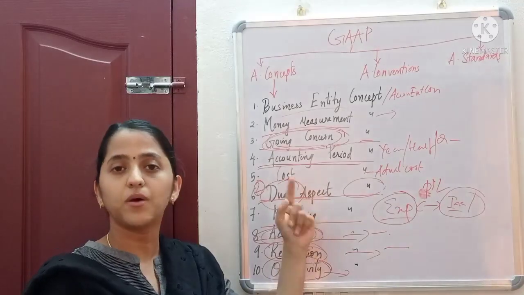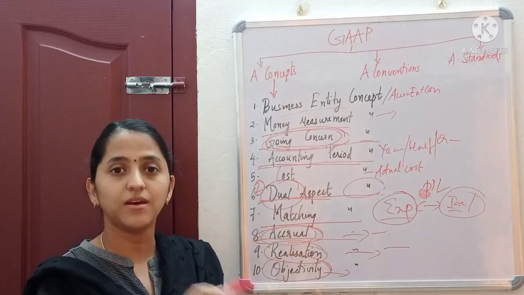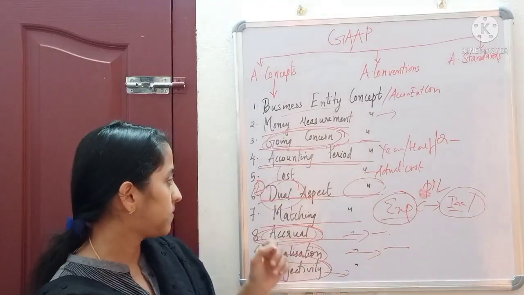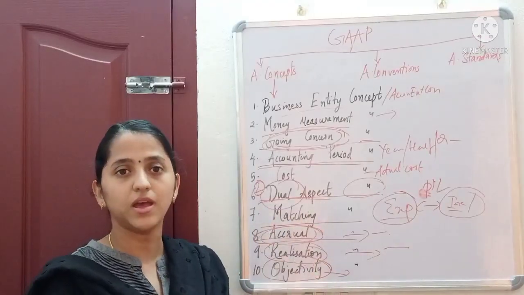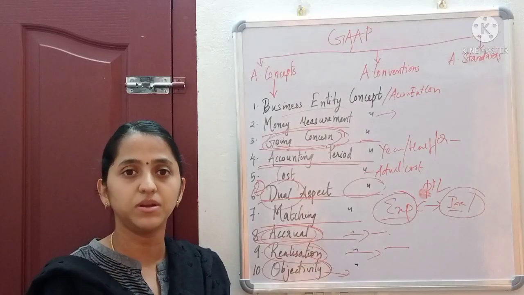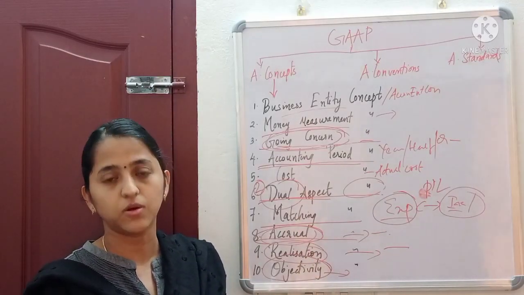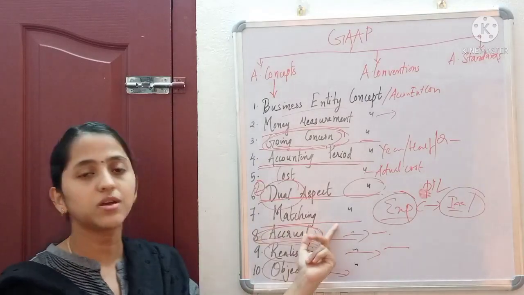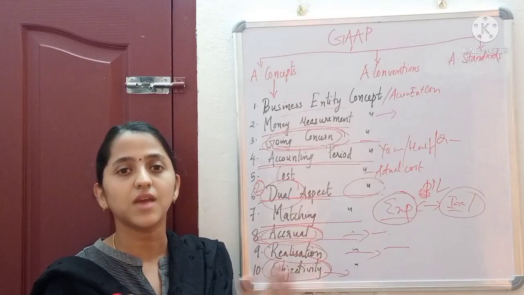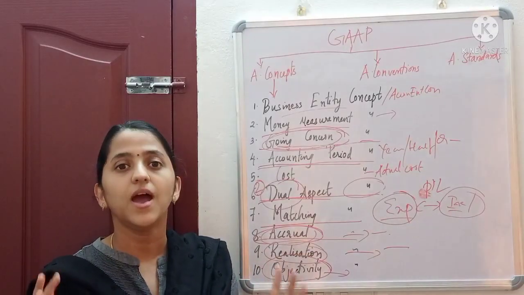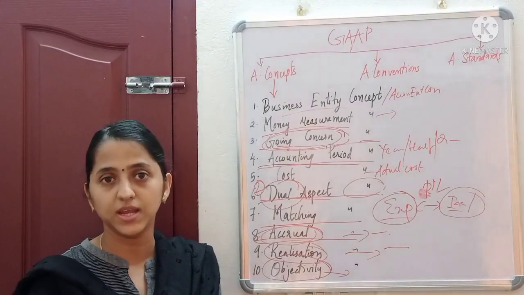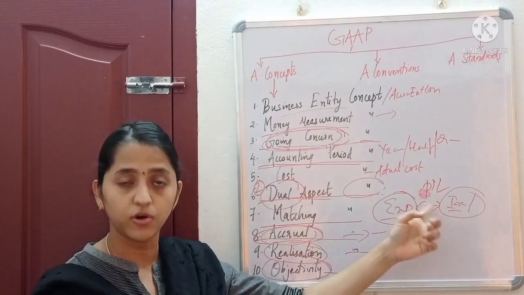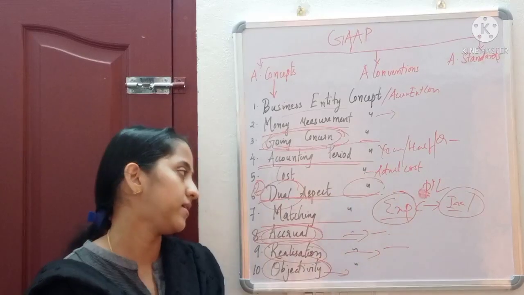Then cost concept, we record the information or amounts at their original cost. Dual aspect means every transaction has a debit aspect and a credit aspect, or a receiving aspect and a giving aspect. Then matching concept means the expenses and revenue of a particular period have to be matched appropriately in order to find out the profit or loss of that particular period.